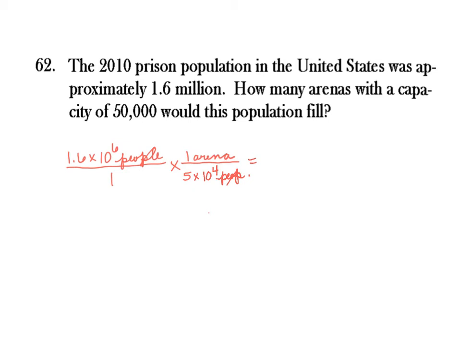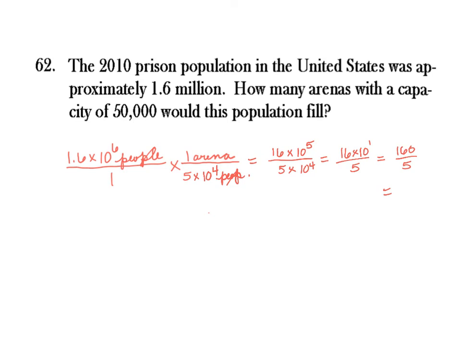And a shortcut, let's say you didn't have a calculator, you could say that 1.6 times 10 to the sixth is the same as 16 times 10 to the fifth, right? We could adjust the decimal there, and then that's being divided by 5 times 10 to the fourth. And then we know 10 to the fifth divided by 10 to the fourth is just 10 to the first. So really what you have here is 16 times 10 to the first being divided by 5. Well, that's really just 160 being divided by 5, which you could definitely do without a calculator.